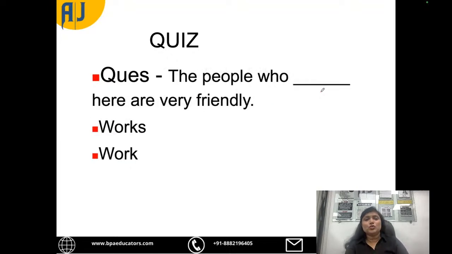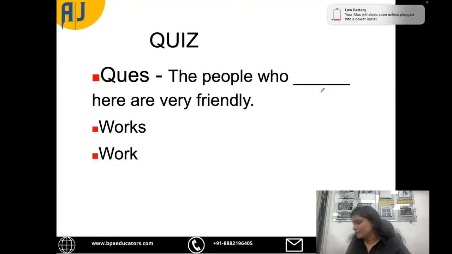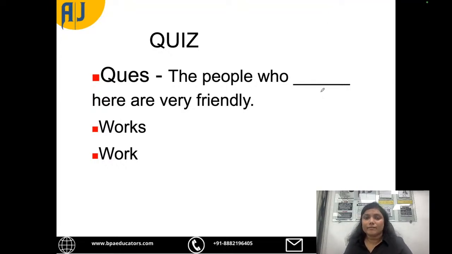The people who dash here are very friendly. Who work here or who works here? The people who work here are very friendly. The people who works here are very friendly. What is the correct answer? The people who work here are very friendly because it's people, so it will be work and not works.